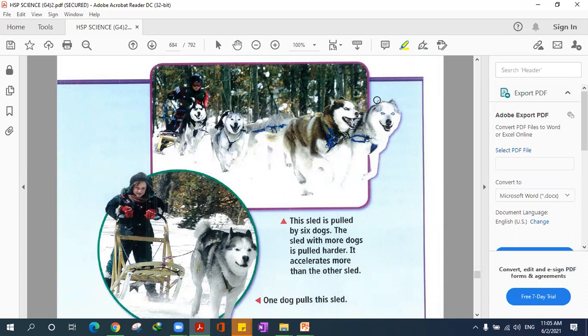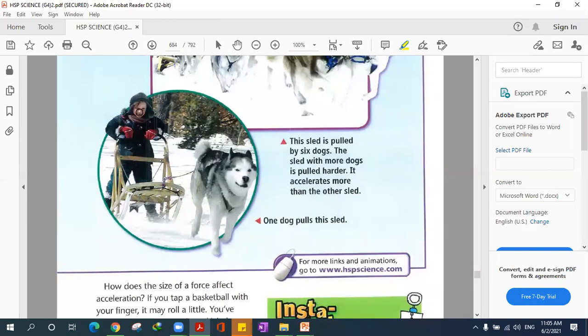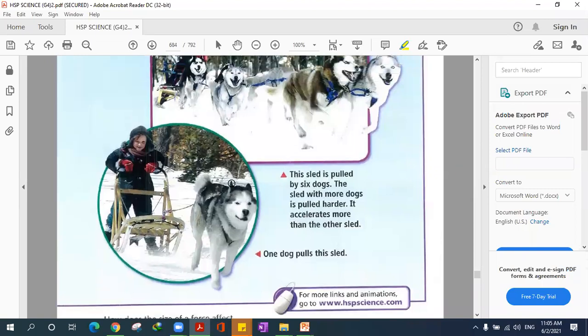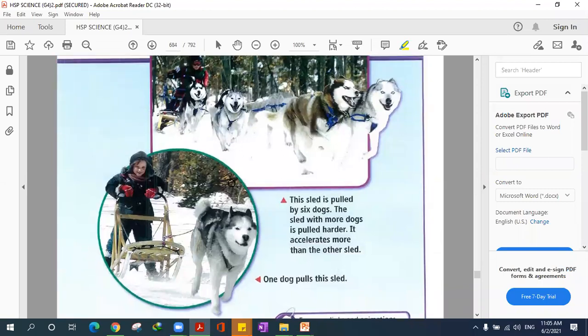They're so cute. This one's like as if he's smiling, right? Now she has 6 huskies pulling her sled, while this tiny little girl has 1 husky. Which one will have more acceleration? The upper girl or man, or the one?